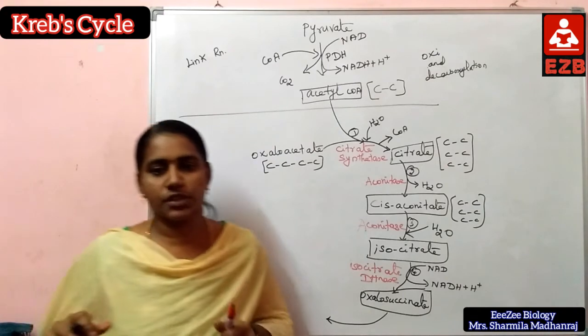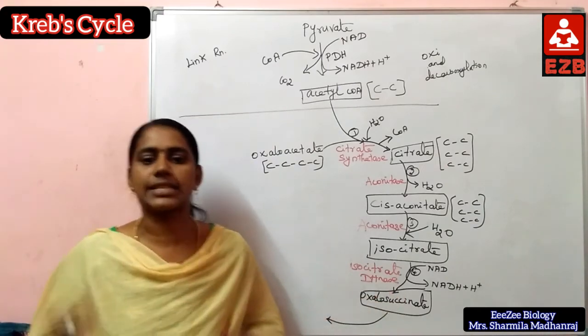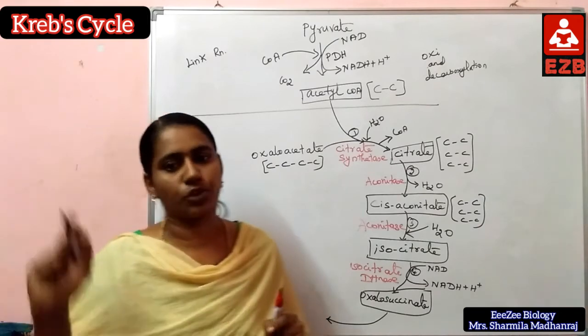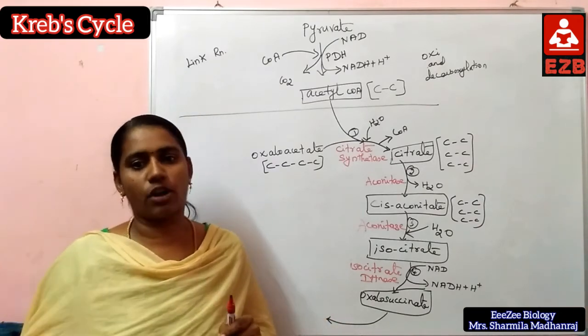Next, the fifth step. Oxalosuccinate is converted to alpha ketoglutarate with the help of oxalosuccinate decarboxylase.